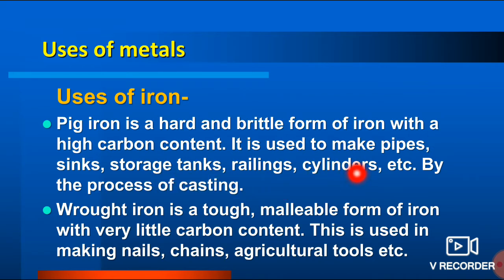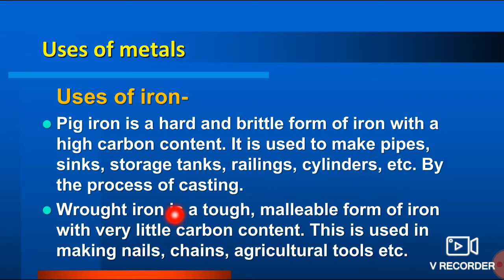Why are we using this to make these things? Because they are having high carbon content. Because of that they are very hard. Even because of their strongness also we are using this pig iron in making up these things.